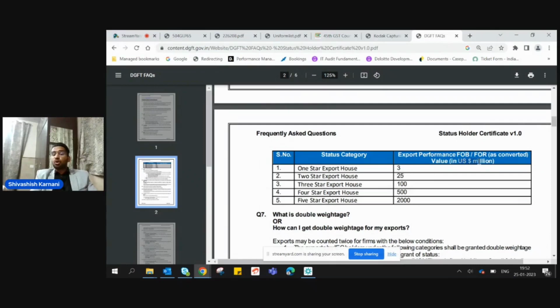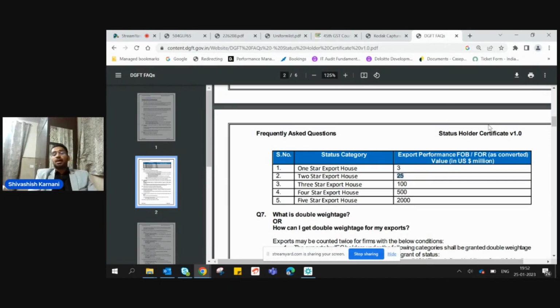So a person who can be considered a 2 star export house should have minimum export performance of 25 million US dollars. That means a turnover of around Indian rupees 200 crore should be achieved by that person to be considered a 2 star export house.